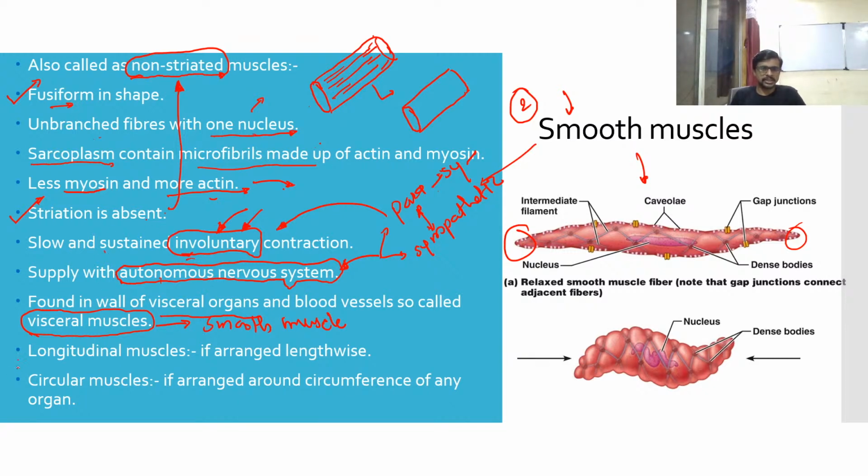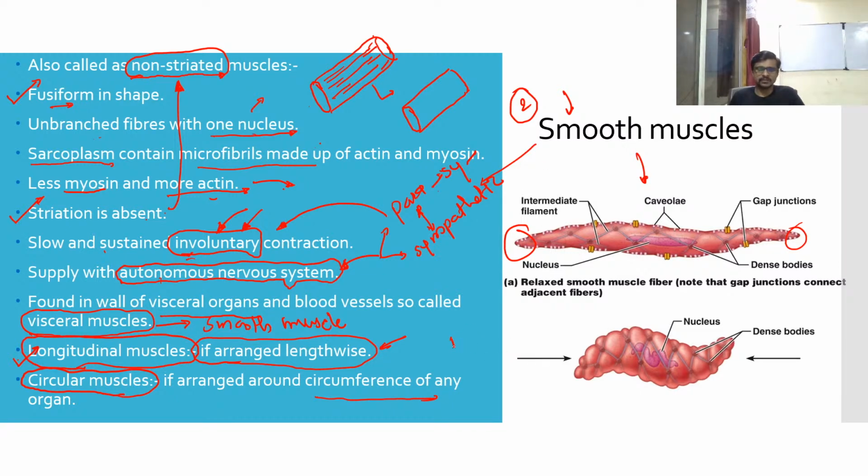Smooth muscle is also called longitudinal muscle when there is a lengthwise arrangement. When the muscles are arranged lengthwise, we call it longitudinal muscle, and if they are arranged at the circumference of an organ, we call it circular muscle. So these are the three names, as per location and arrangement, for the single smooth muscle.